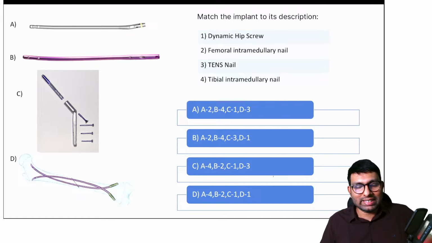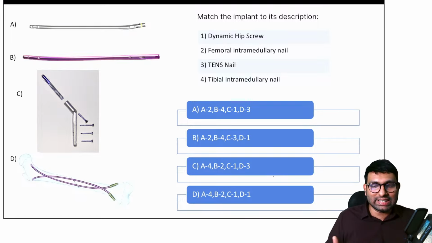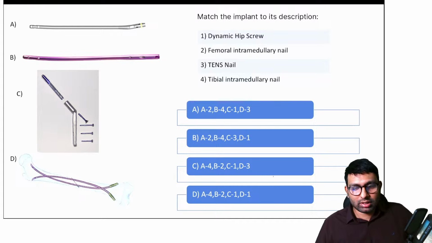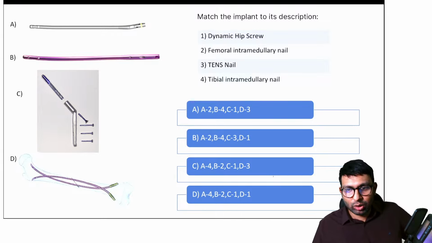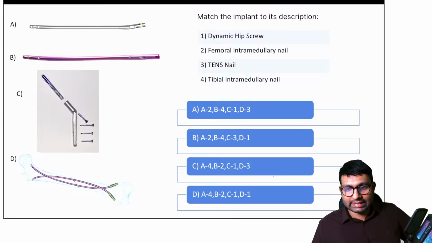Even if you know one of these answers, you can tell me in the comment box. If you know what A is, what B is, or what C is or D is, you can tell me. Dr. Jain says it's A. Shabbir also says it's A. Debra Sarkar says it's C.